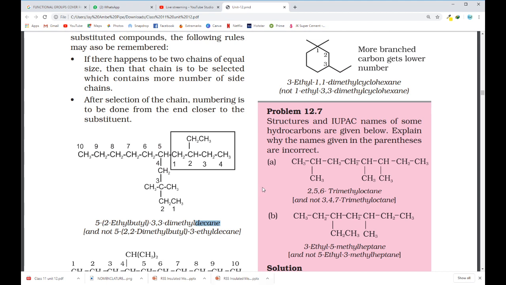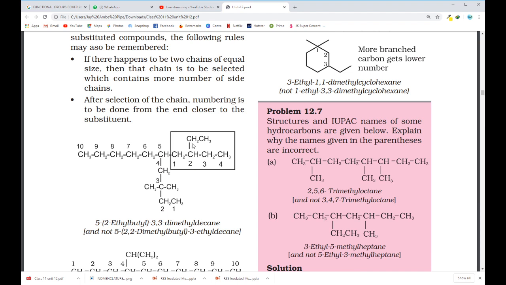Now next thing is substituents. On third carbon, two methyl groups are present. On fifth carbon, one complex group is present. About this earlier only we discussed that the carbon which is directly attached to the main parent chain, to that we have to write 1, 2, 3, 4. I can also go this way, but both the ways this is same. So I have written 1, 2, 3, 4.